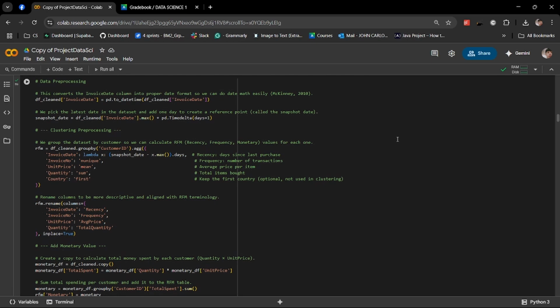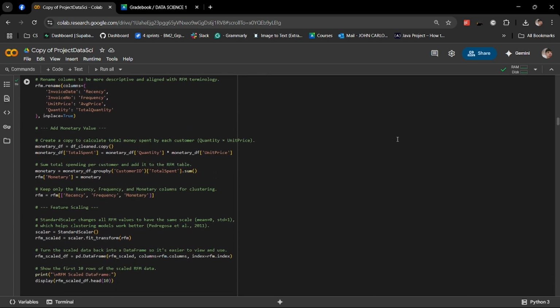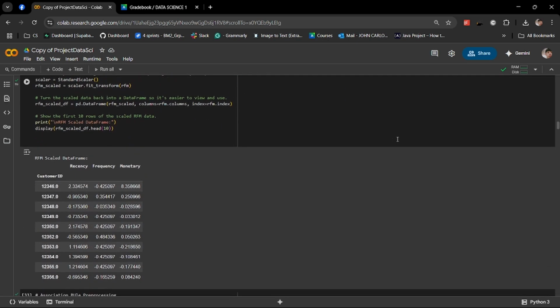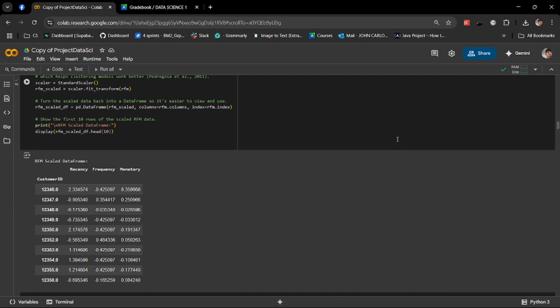For our data preprocessing, we computed RFM values per customer. So you can see in the output, recency is equal to days since last purchase, frequency is the number of unique transactions, and monetary is the total spending. We then scale the features using standard scaler to prepare for k-means clustering.